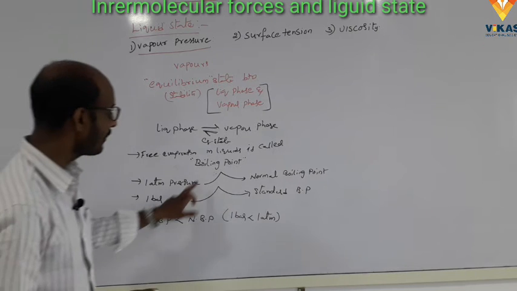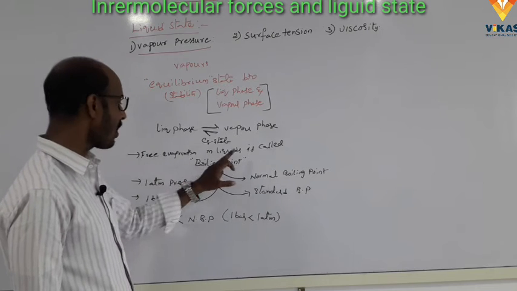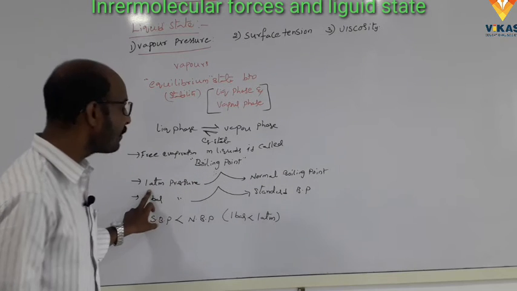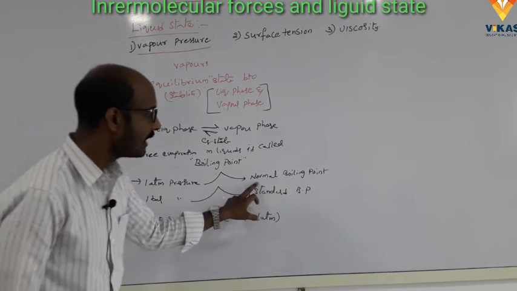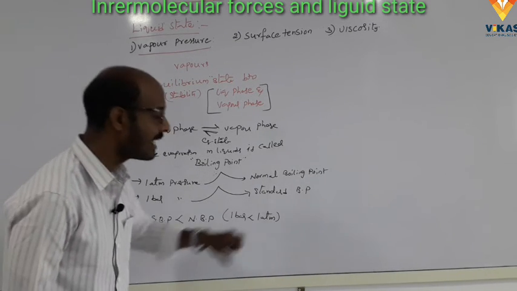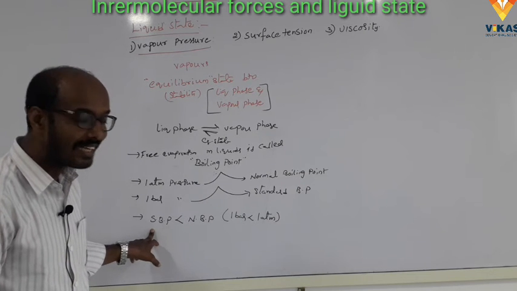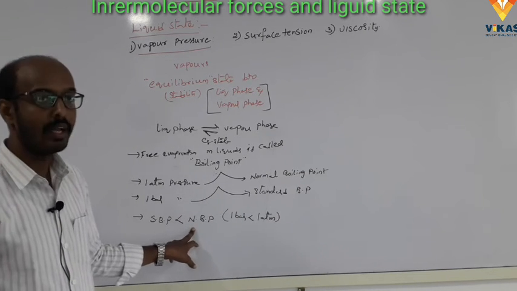Clear? What is the meaning of the boiling point? The free evaporation in the liquids is called boiling point. One atmosphere pressure of the boiling point is called normal boiling point. One bar pressure of the boiling point is called standard boiling point.